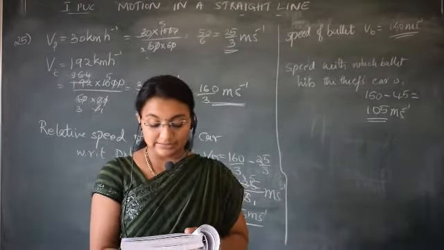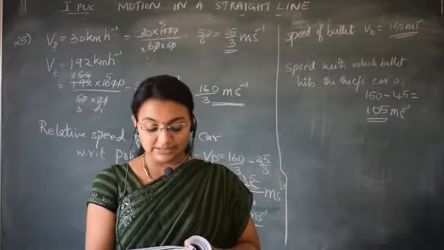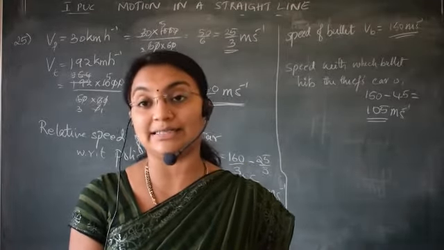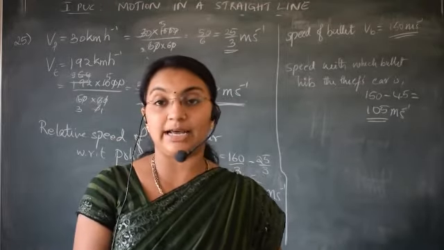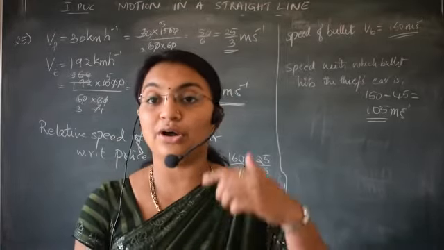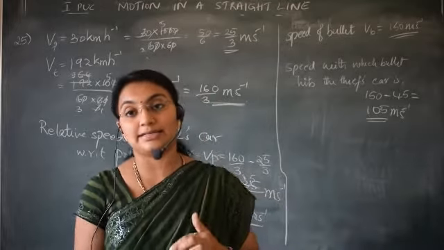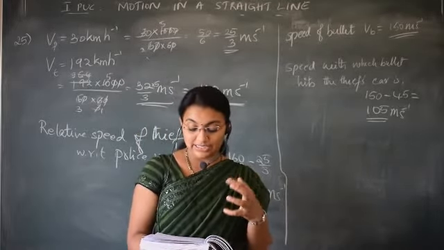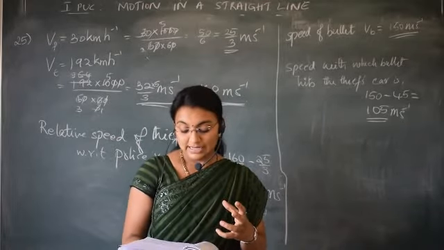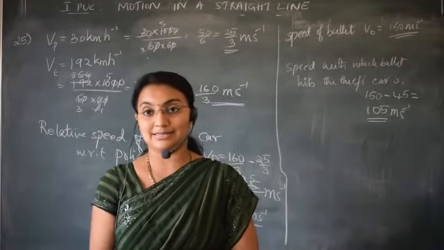Next you have to calculate the time for that particular distance. So that is the v is equal to v naught plus at formula. Use that and calculate. Time is 3 seconds. To go up it is 3. To come back also it takes 3. Therefore total time taken by the ball to reach back to the player's hand is 6 seconds. This is the answer.